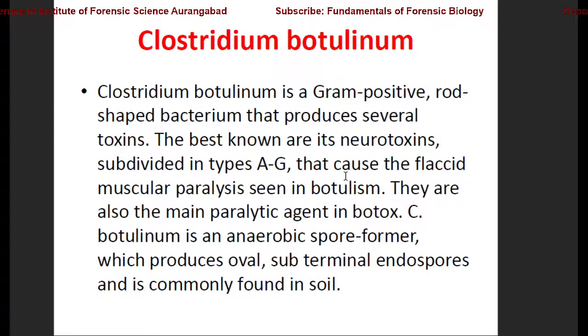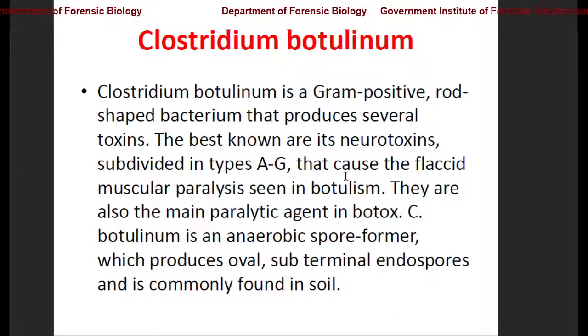Clostridium botulinum is an anaerobic. Now this is a very important and significant distinctiveness of this particular bacteria. It is an anaerobic bacteria. Anaerobic bacteria means the bacteria which grows or thrives best in the absence of oxygen. When there is lack of oxygen, only then they can grow. So generally we can see them in packed and canned food. The food items that have been packed and transferred, in that case we can find them in more prevalence. So this Clostridium botulinum, they are anaerobic spore forming bacteria.